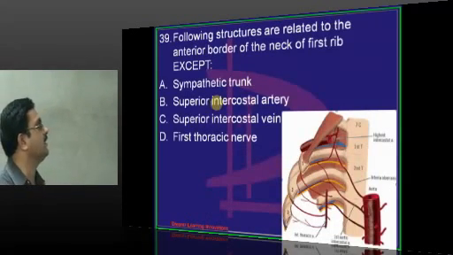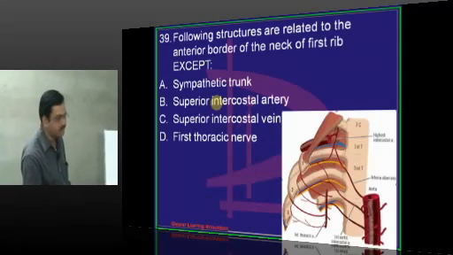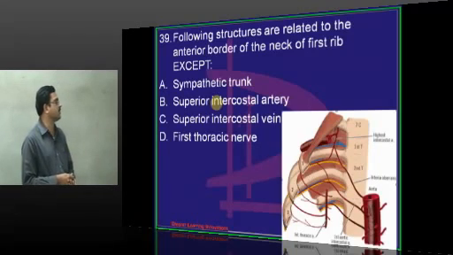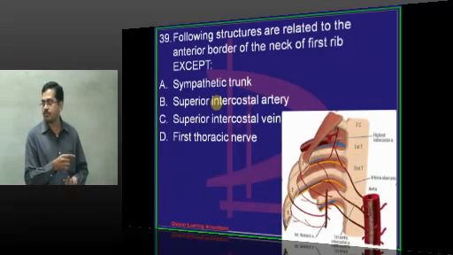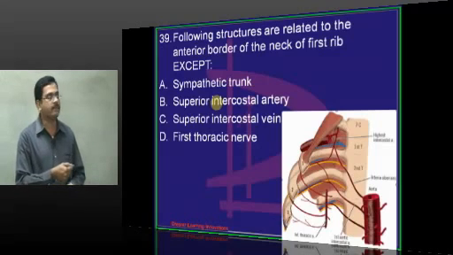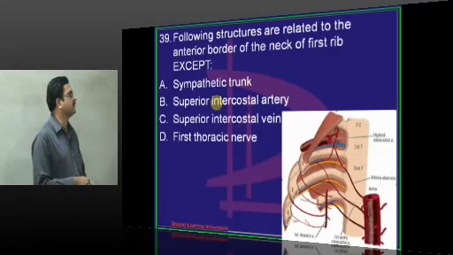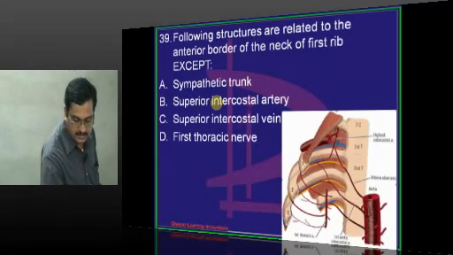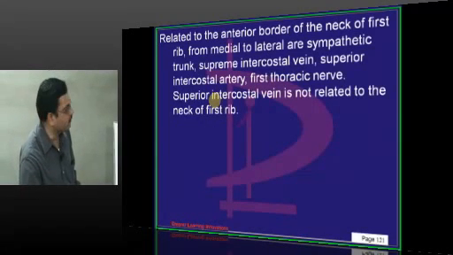The following structures are related to the anterior border of the neck of the first rib. So anterior aspect of the neck of the first rib is related with the sympathetic chain. Then it is related with superior intercostal artery, first thoracic nerve. Superior intercostal vein: just now we have said superior intercostal vein is draining into brachiocephalic vein. That is present in the anterior part of the thoracic inlet. So it cannot come in contact with the neck of the first rib. So the structures which are related are left sympathetic trunk, then superior intercostal artery, first thoracic nerve. The vein terminates by opening into brachiocephalic vein, so it is not related to the neck of the first rib.